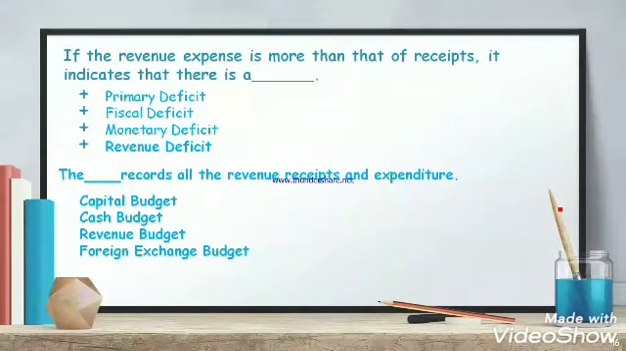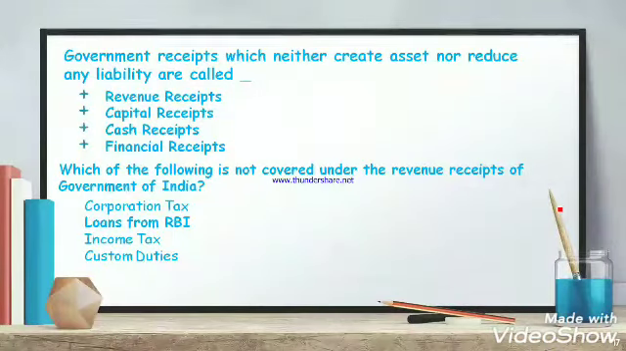Now let's solve some MCQ. The first rule is that you will all read the question. I will read the question for you and you have to think of the answer by pausing the video. If the revenue expense is more than that of receipt, it is then called, we already have said it in the lecture, it is known as revenue deficit. The record of all the revenue receipts and expenditure is known as revenue budget. Government receipts which neither create assets nor reduce any liability are called revenue receipts.